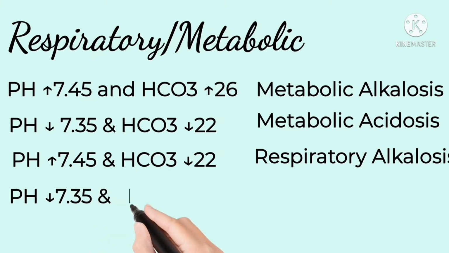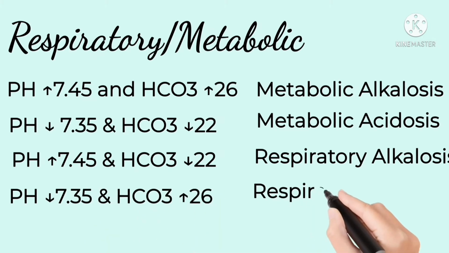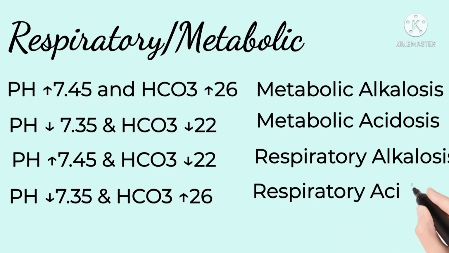If pH is decreasing and HCO3 is also decreasing, then it will be metabolic acidosis. If pH is increasing and HCO3 decreasing, then it will be respiratory alkalosis. If pH is decreasing and HCO3 increasing, then it will be respiratory acidosis. Simply, in respiratory disorders, the pH and HCO3 change in opposite directions. In metabolic disorders, the pH and HCO3 change in the same direction.